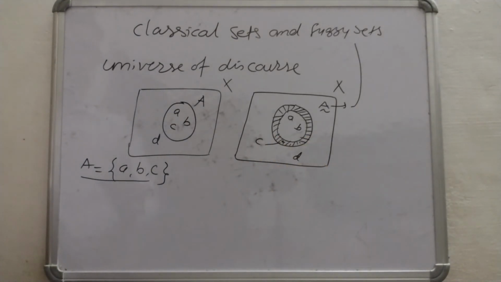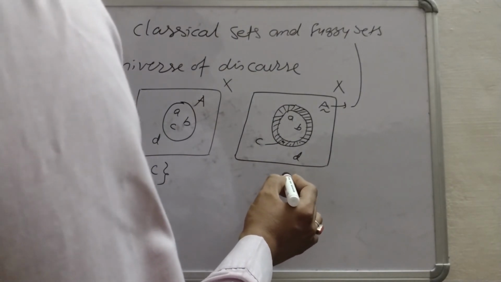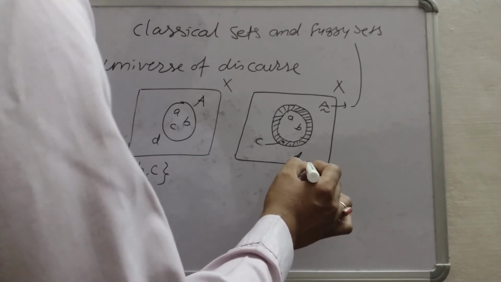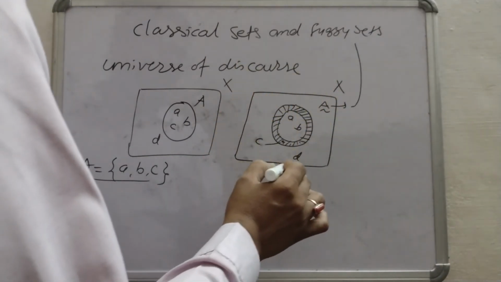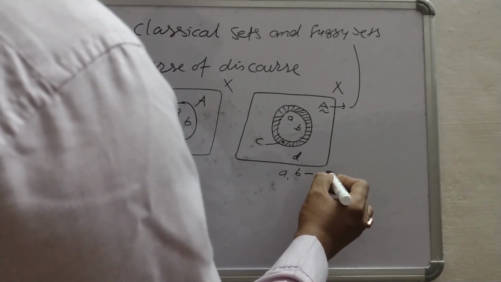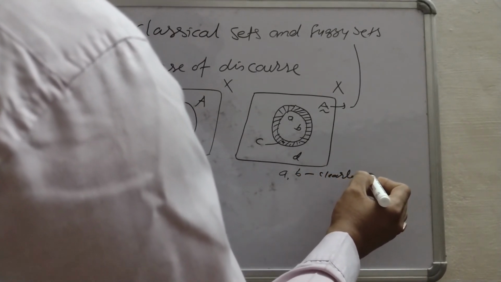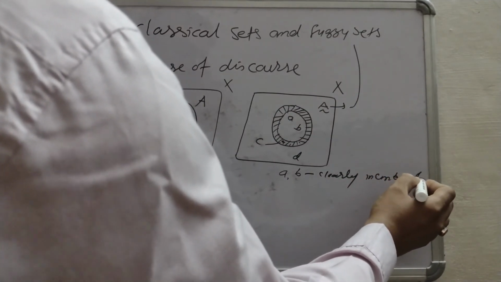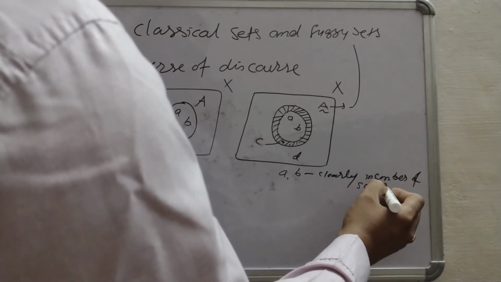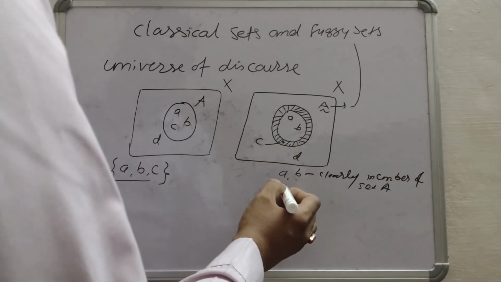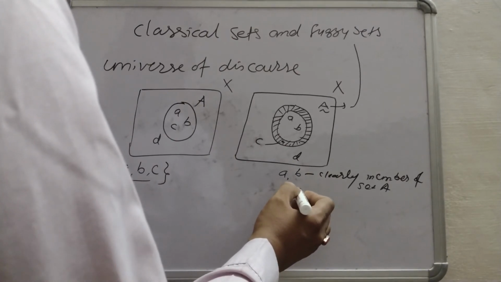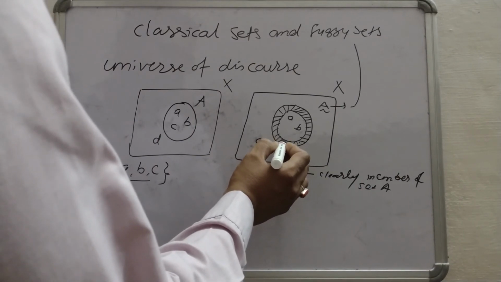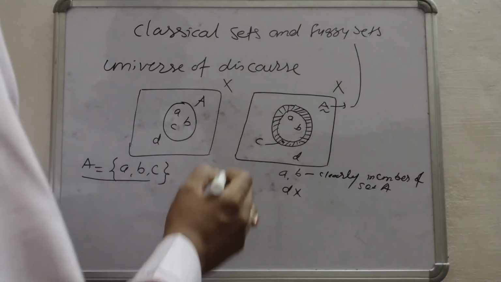Now we can say that a and b are fully contained in set A. It means these are clearly members of set A, whereas d is not a member, and c, we can see that it is on the shaded region.